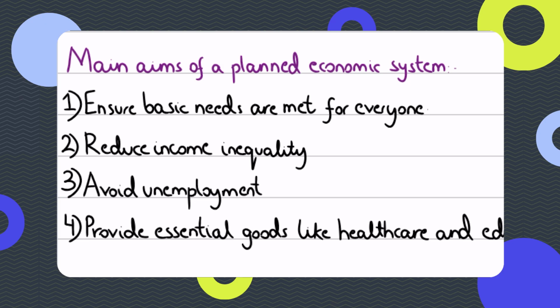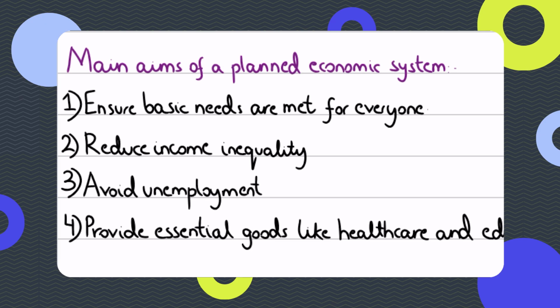So why would a government choose this sort of system? Because the main aim is to ensure basic needs are met for everyone, as you can see in the first point on your screen. Number two, to reduce income inequality. In a market economic system, basic needs were met, but only for the rich, not for the poor. People who could afford the goods were the only ones able to buy them. The rich could buy cars and houses and increase wealth, but what about the poor? That was causing income inequality, and that's unfair and inequitable.